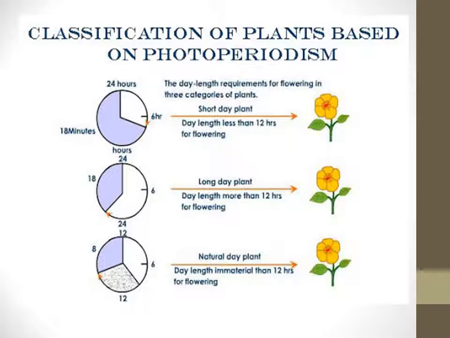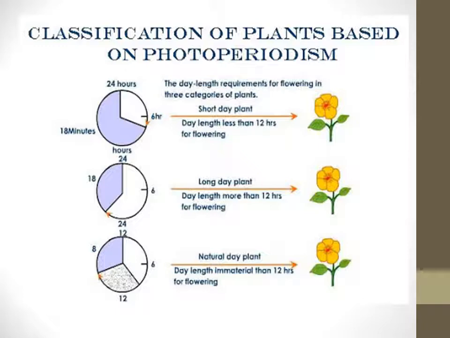They don't require much sunlight, or their photoperiod is less than 12 hours. Only a shorter exposure of sunlight, and then they are able to flower. If I talk about long day plants, then these flowering plants require more light, more than 12 hours. So this happens normally in summer.